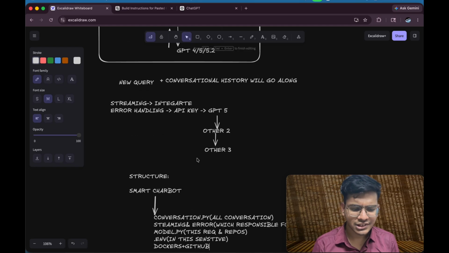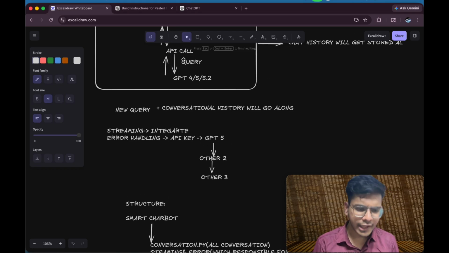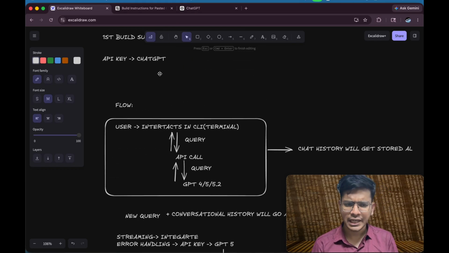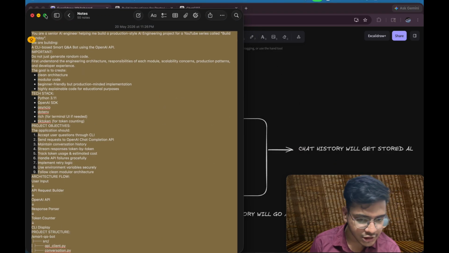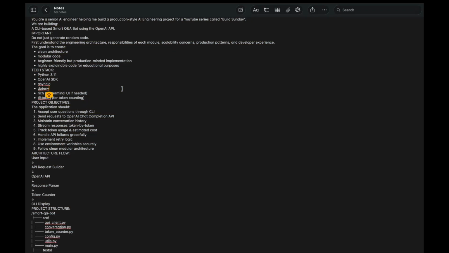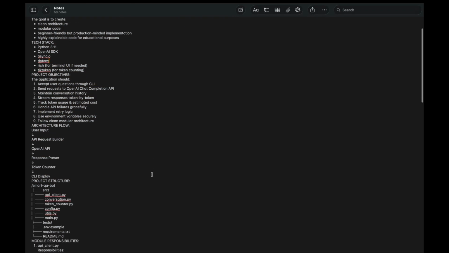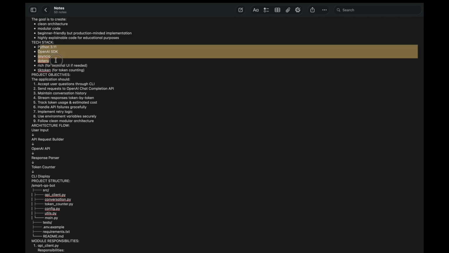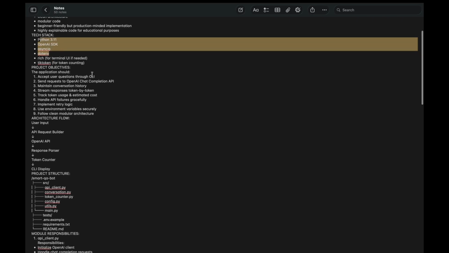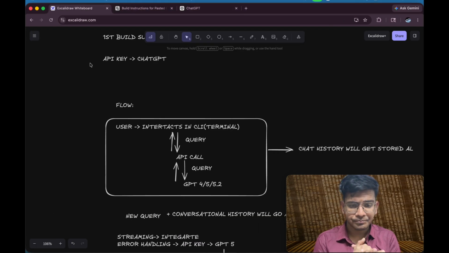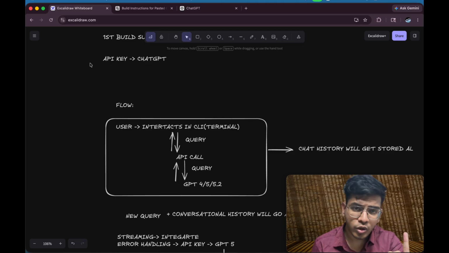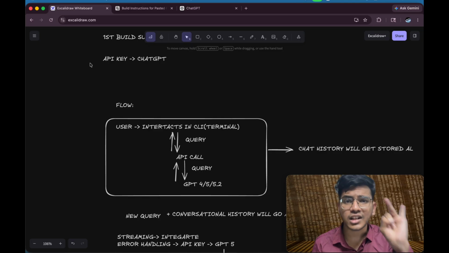Now, I have given the code structure and explained the overall application, and I have written that in a prompt format. So this is the prompt. Have a look at it. You can see it says you are a senior chat application developer, and so on. I have given the tech stack, like you're allowed to use Python 3.11, and tiktoken for counting tokens. I forgot to tell you this as well: whatever output we get, we are trying to keep track of how many tokens have been utilized and what the cost of the tokens is.